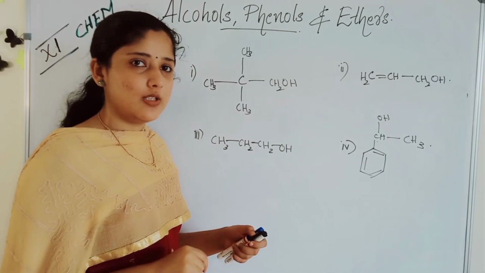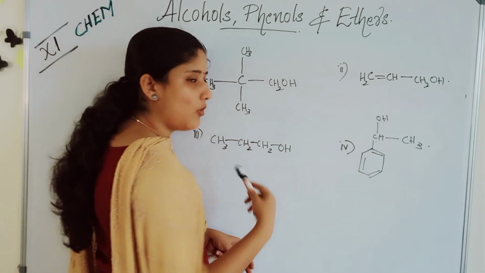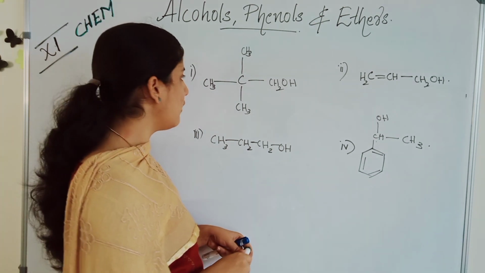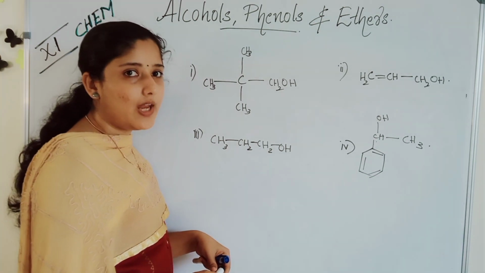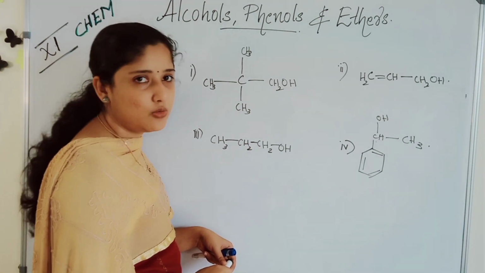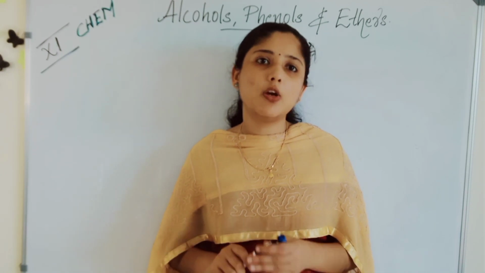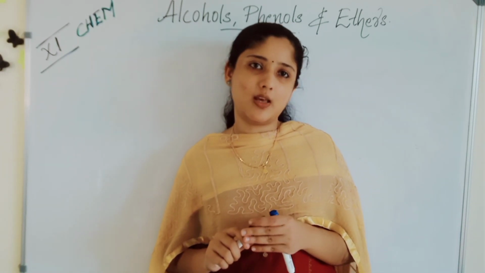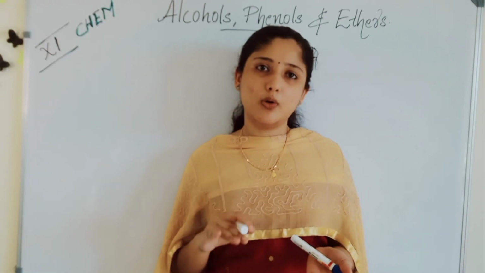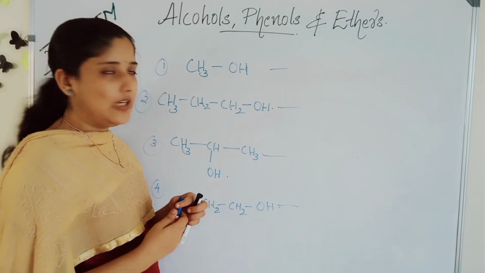Okay, students, based upon what I have taught you now, try to classify these four as whether they are secondary, primary or tertiary alcohols, and also find out if there are any allylic or vinylic alcohols in this. Try to do. Now let us study the nomenclature of alcohols, the naming of alcohols, by doing some examples. Rather than studying some set of rules, it is better to study by doing examples. Let's start. Let us try to name the compounds.